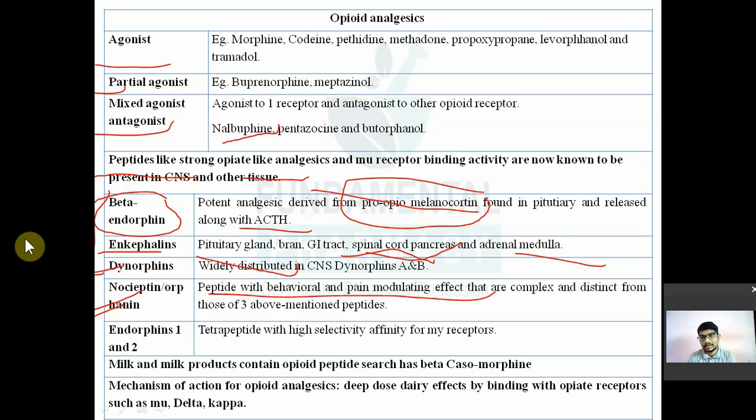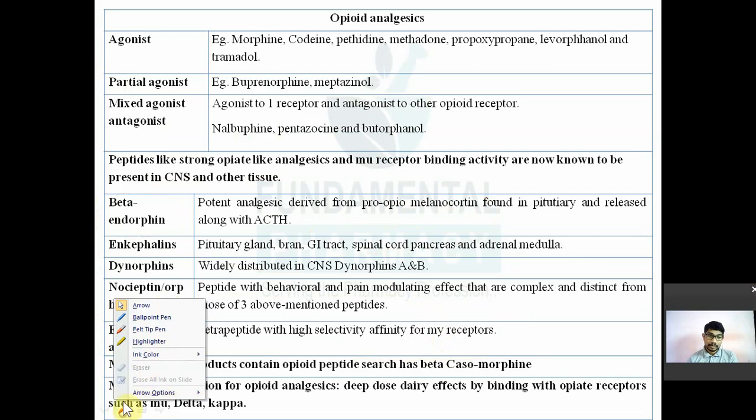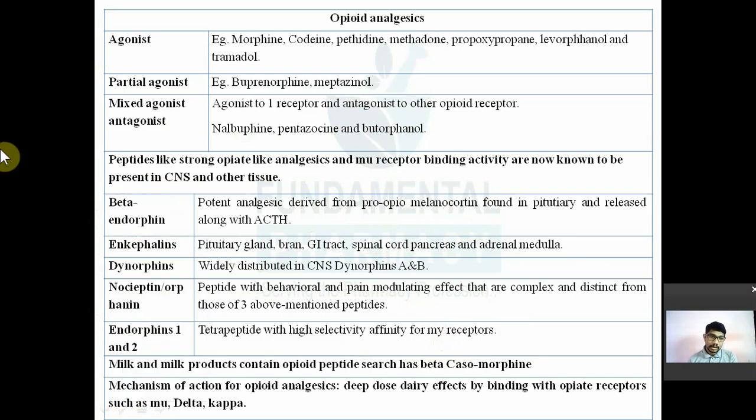Another one is known as endorphin 1 and 2. They are tetrapeptides with high selective affinity for the mu receptor. These are opioid-like peptides, endogenous peptides having analgesic activity. A question on this has come in GPAT 20. The question was: the following is not an endogenous opioid peptide. Remember, beta endorphin, enkephalins, dynorphins, nociceptin, and endorphin 1 and 2 are all opioid-like analgesic peptides.